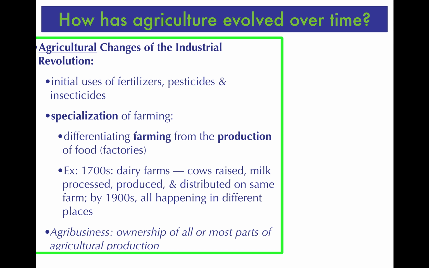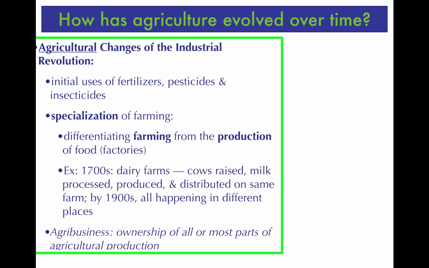We also start to see what's known as the specialization of farming. What we're now starting to see are the early signs that the creation of the food, the farming, is starting to differentiate from the actual production of the food in factories. In the 1700s, if you talked about a dairy farm, you've got the cows being raised, the milk being processed and produced and distributed all on the same farm. By the 1900s, some of those processes are starting to occur in different places. The cow may be raised in one place and milked in one place, but it's going to be transported and then maybe bottled and produced in a factory and then distributed somewhere else.